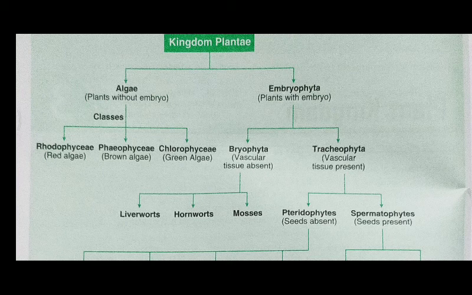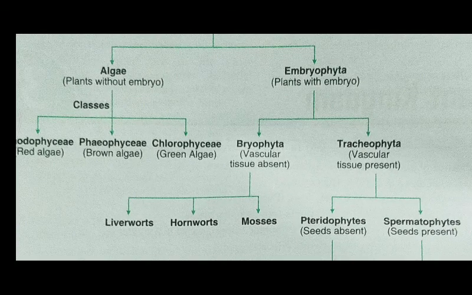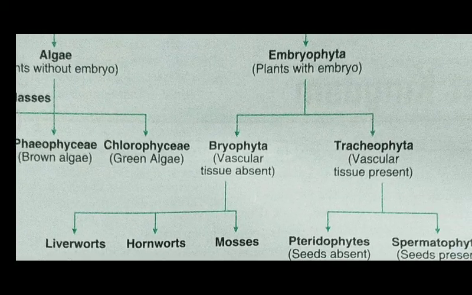Algae will be further divided into the 3 main classes which are required to be studied at this standard. That one is the Rhodophyceae, Phaeophyceae and the Chlorophyceae. They are normally called the red algae, brown algae and green algae in sequence. While the embryophyta, means the plants with embryo, will be further subdivided into the bryophyta and the tracheophyta. Bryophyta are the plants without vascular bundle, while in the tracheophyta the vascular bundles are present.